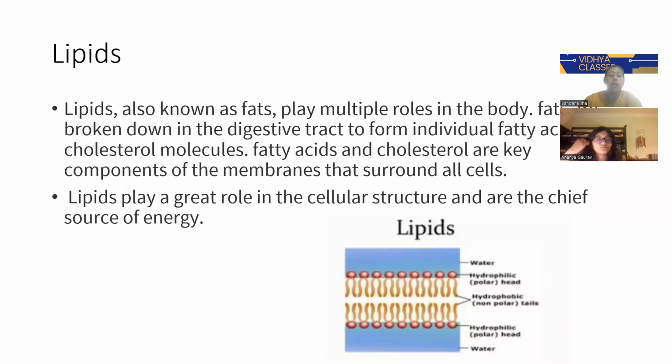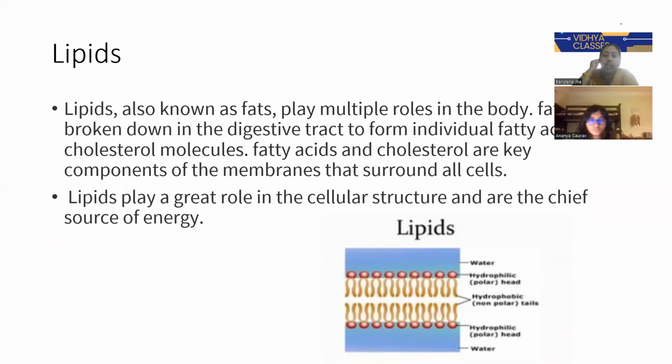Lipids. We already studied that lipids are our body fats. Lipids are known as fats and play a very important role in our body. Fats are broken down in the digestive tract to form individual fatty acids. Why are fats very important?